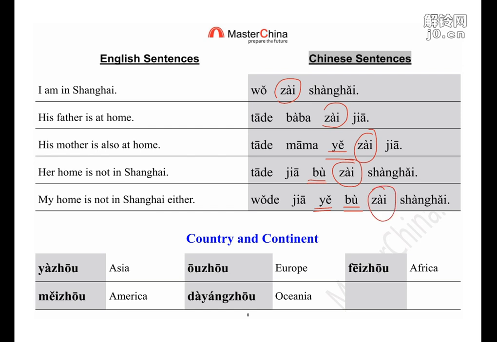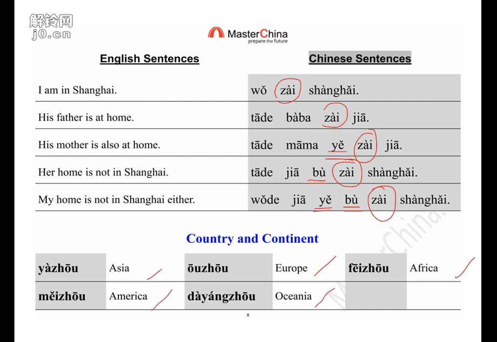Okay, so now I give you some countries and continents. Because I think when Chinese people ask you where you come from, you can give them more information about your country. So for example, you can tell them your country is located in Europe, America, or Africa, or this. So that's why I think this is very important. So Asia, 亚洲, 欧洲, 非洲, 美洲, 大洋洲.